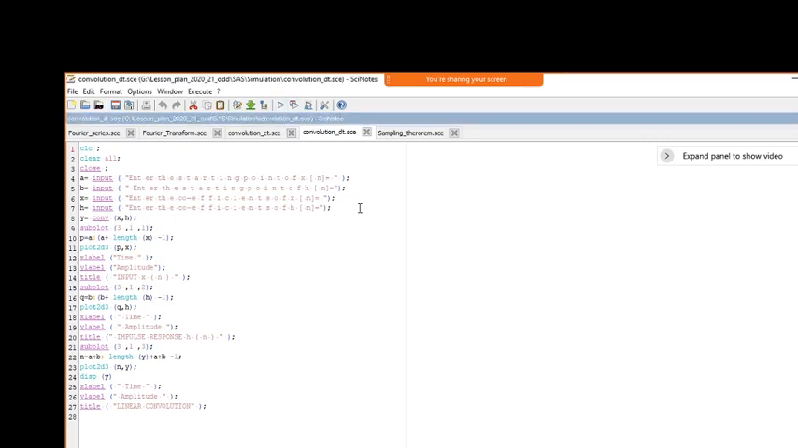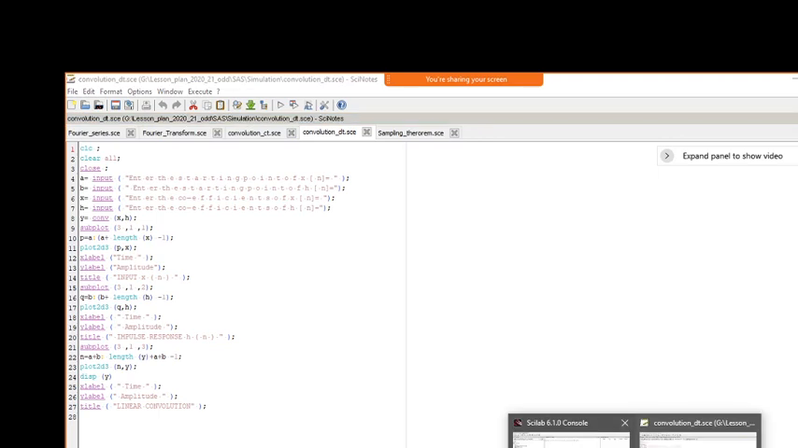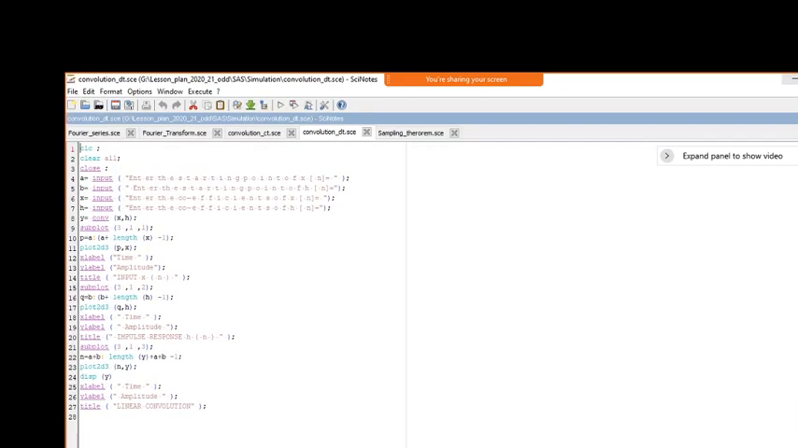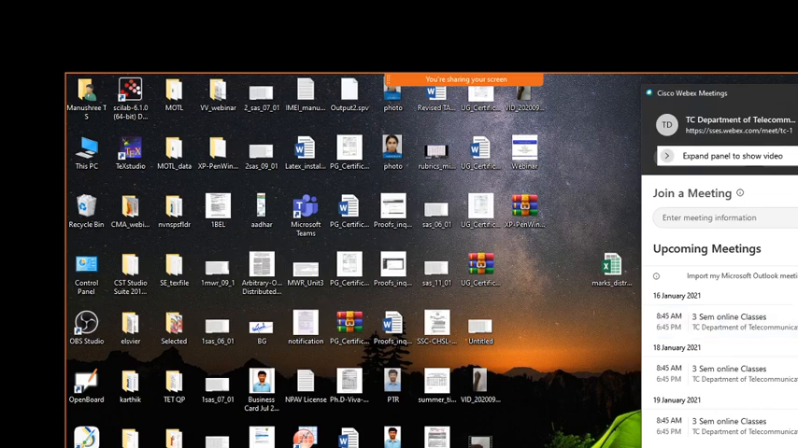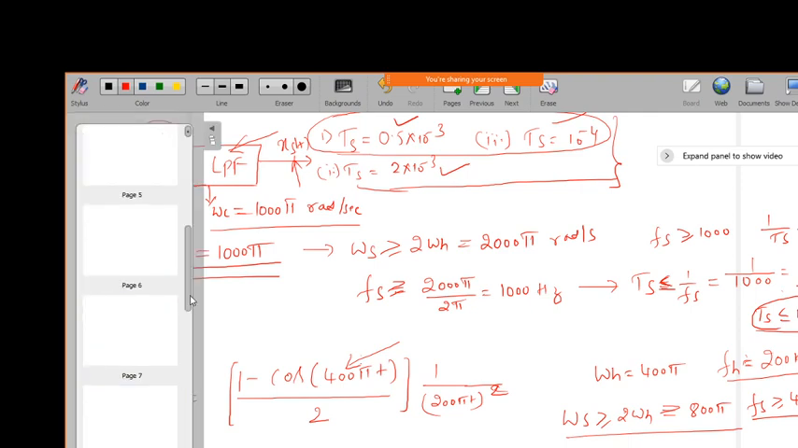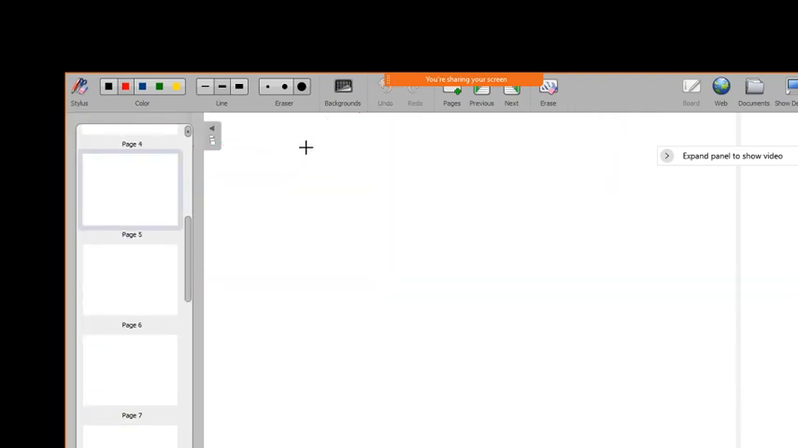If I execute this, first we need to enter the starting point, like whatever we do in the discrete case when we write x of n and h of n. We write a sequence, x of n equal to 0 1 2 3 like that. We need to specify where the starting point is, and for h of n also we need to specify the starting point. Based on that it will give the convolution.